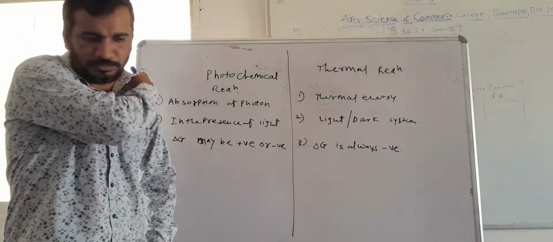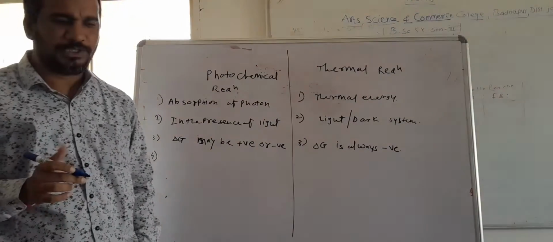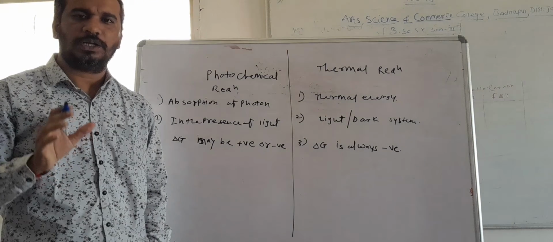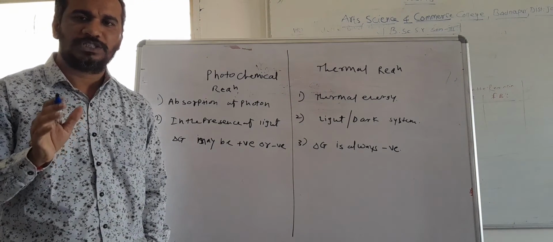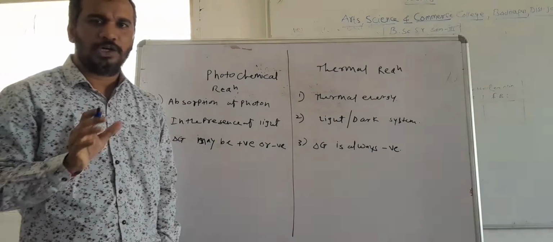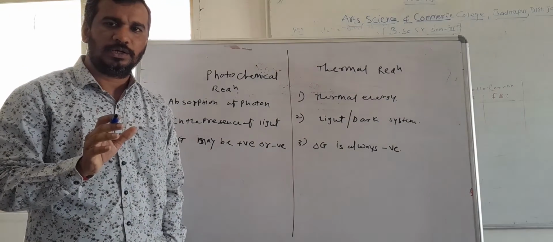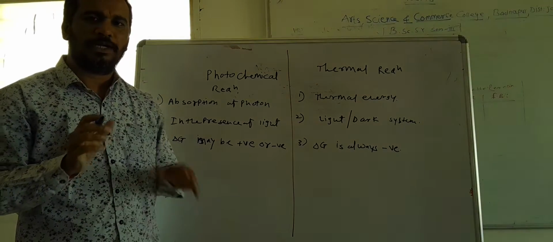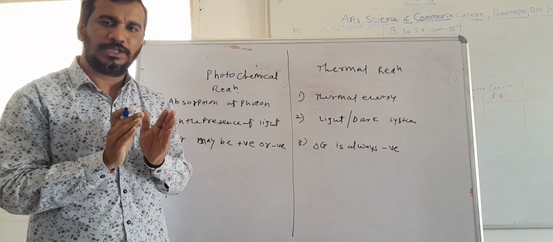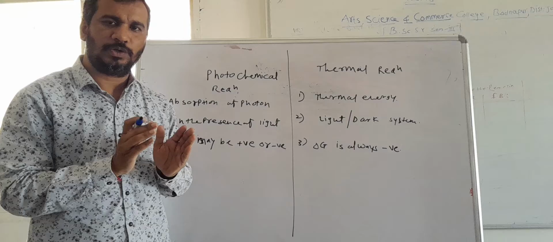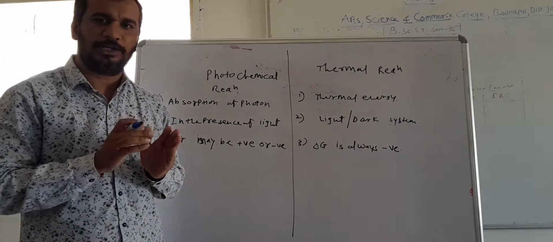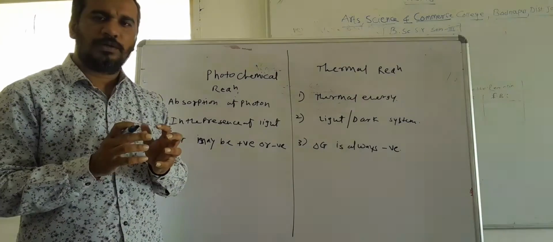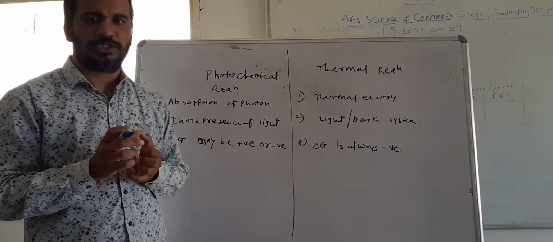There is one more major difference between these two: photochemical reactions are selective reactions. That means a photon of radiation can be absorbed by a molecule, and only a certain reactive part of the molecule can undergo the particular reaction.